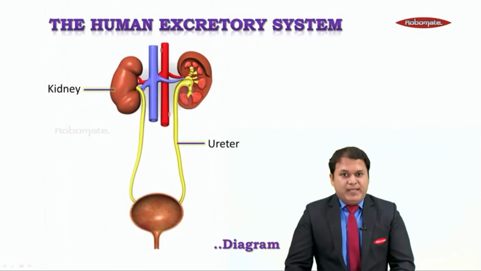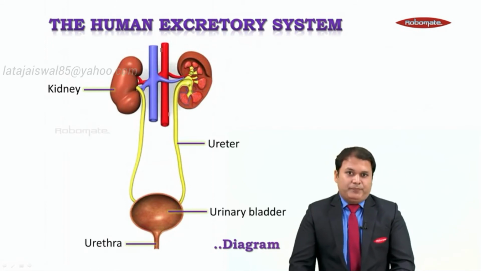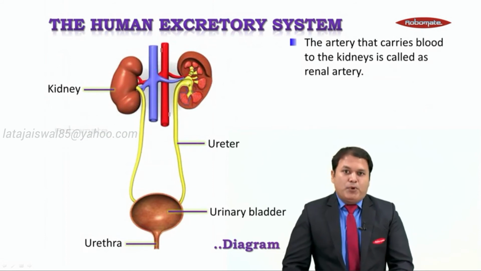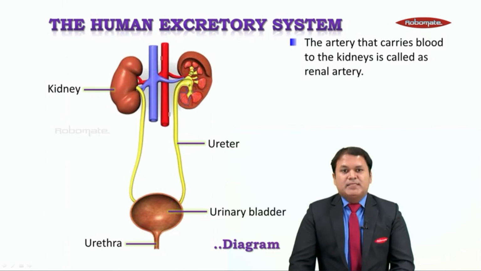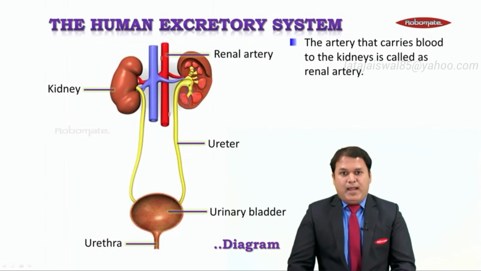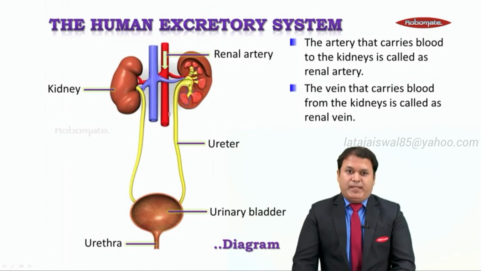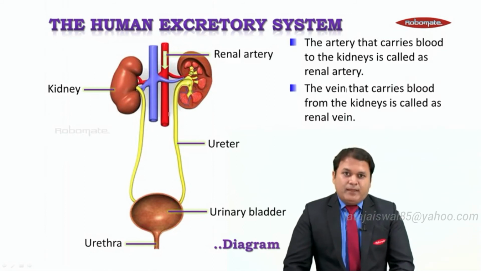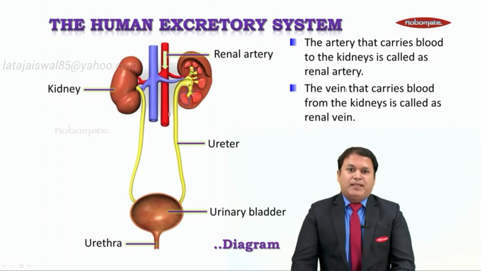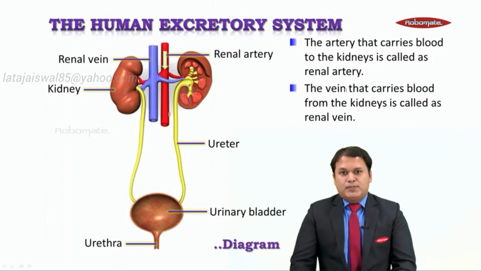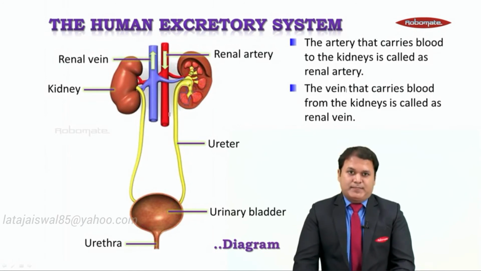So we have the kidneys, we have the ureters, the urinary bladder, the urethra. Now one very important point to note here is the artery that carries blood to the kidneys is called the renal artery. So here you can see the renal artery which carries blood to the kidneys, and the vein that carries blood from the kidneys towards the heart is called the renal vein. So here we have the renal vein which carries blood away from the kidneys.